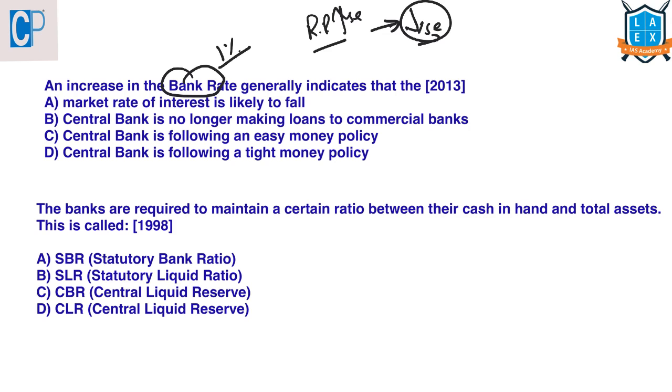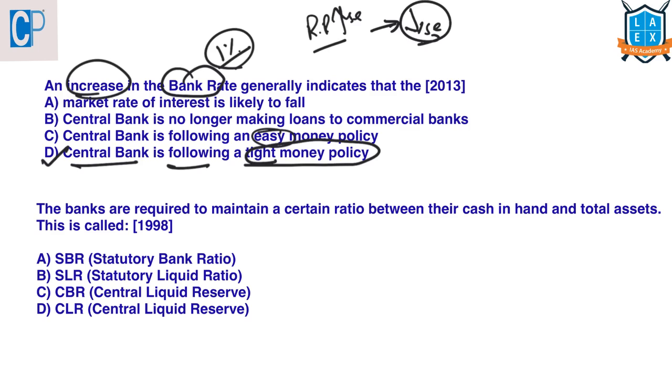So even if bank rate is 1% higher, if it is increased, then it means the central bank is following a tight monetary policy. If it decreases, that means it is following an easy monetary policy. So the answer here is D.